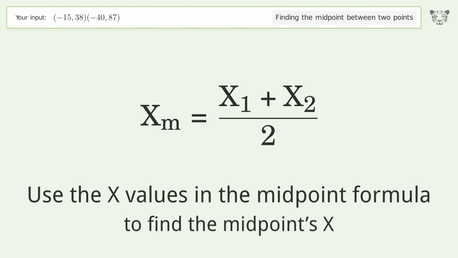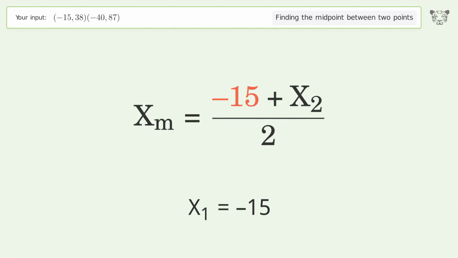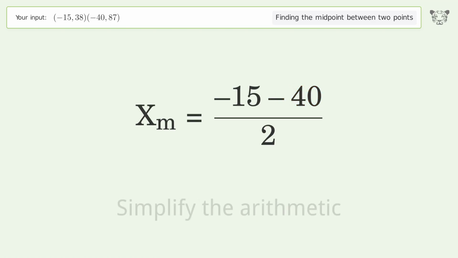Use the x values in the midpoint formula to find the midpoints x. x1 equals negative 15. x2 equals negative 40. Simplify the arithmetic.